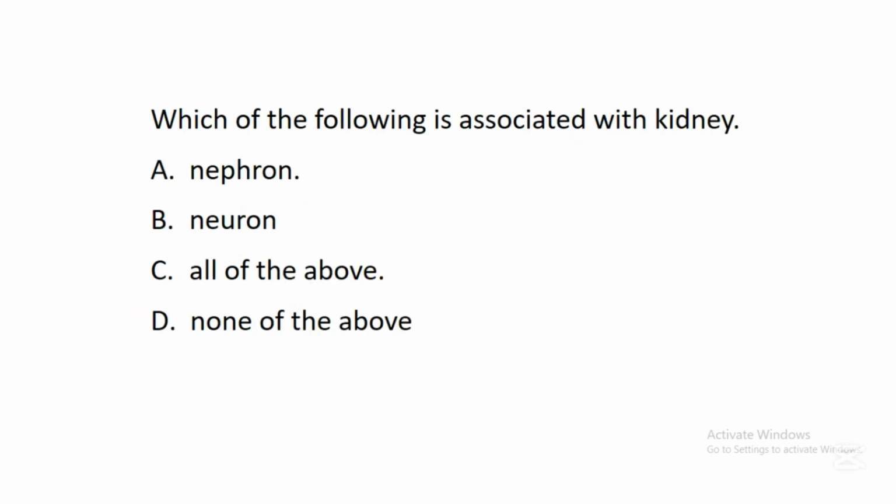The next question says, which of the following is associated with kidney? A. Nephron. B. Neuron. C. All of the above. D. None of the above. In this question, the correct answer is A. Nephron. So nephron is a structure in the kidney that helps in urine formation. It's the active or the functional unit of the kidney.